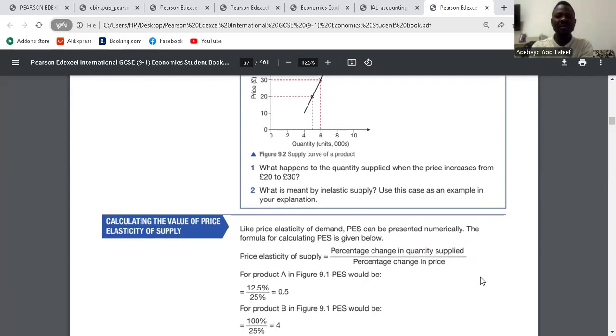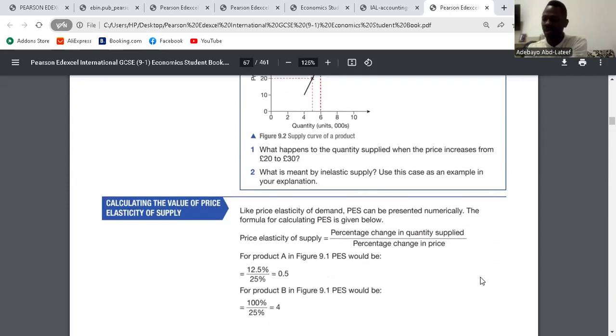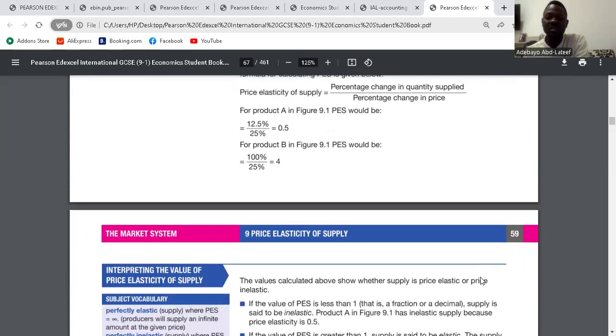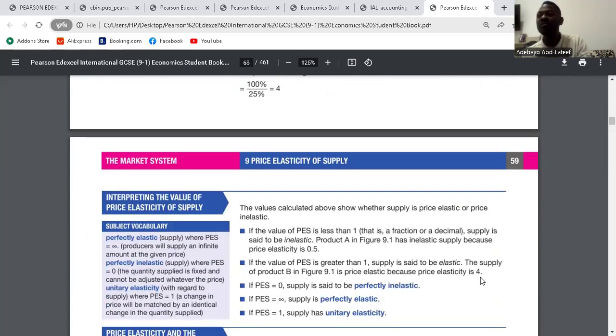So we go to calculating the PES now. Are you there? To calculate PES, it is the percentage change in the quantity supplied over the percentage change in price. So what is our percentage change in quantity supplied? It is Q2 minus Q1 over Q1, divided by P2 minus P1 over P1. I think that is clear. So we go to the calculation. As soon as you're done with the calculation, you find the values, because the calculation will give you values.